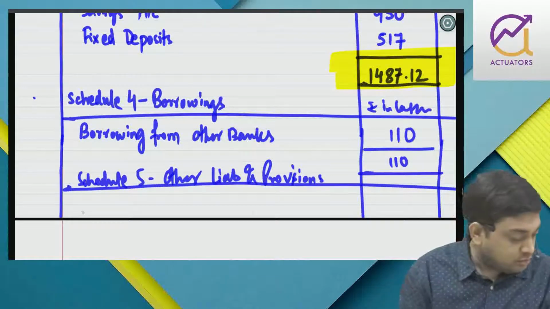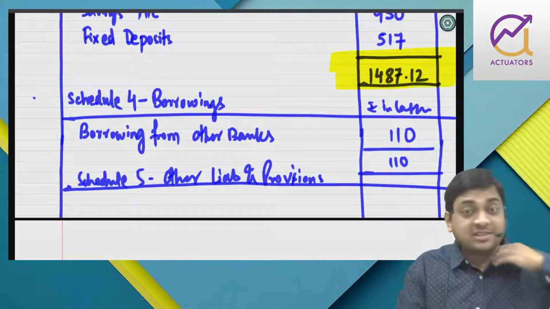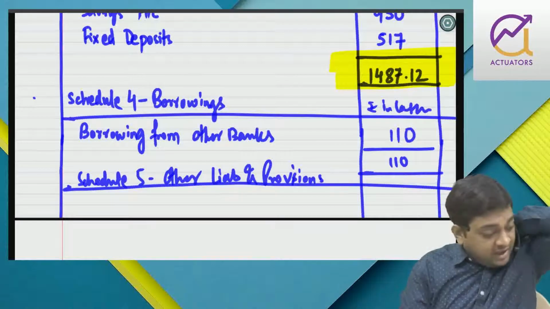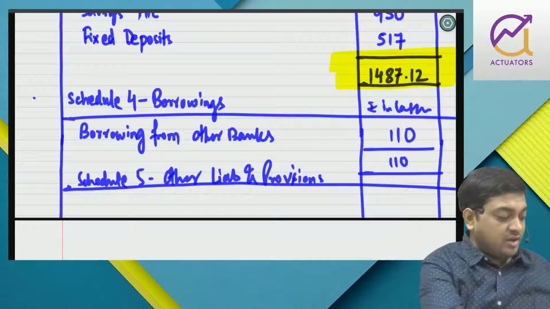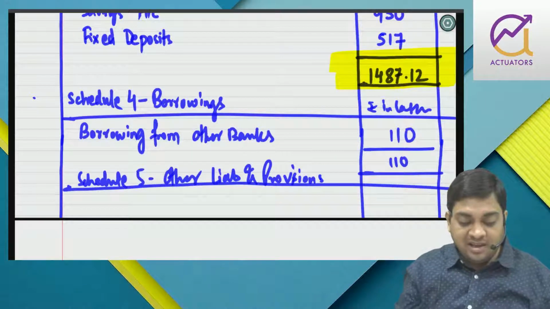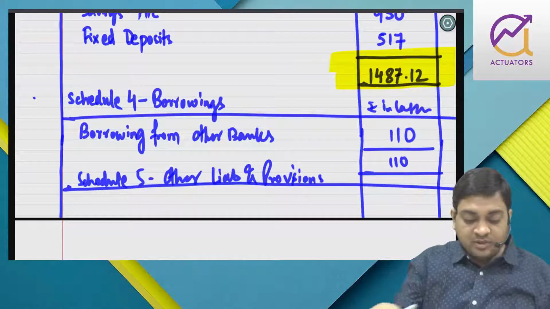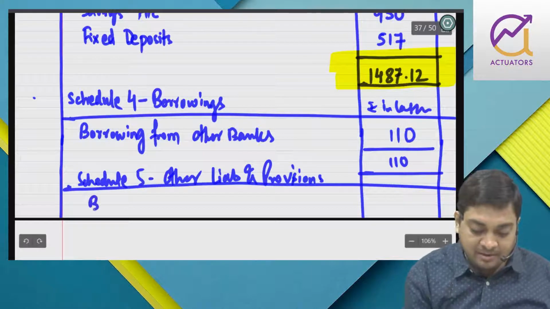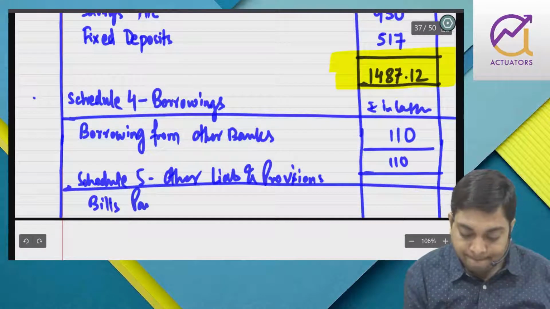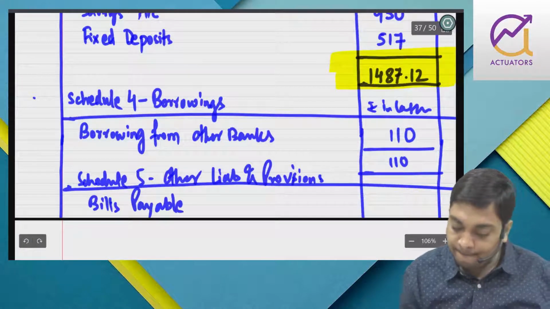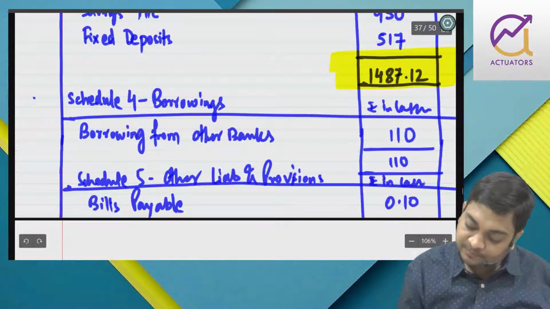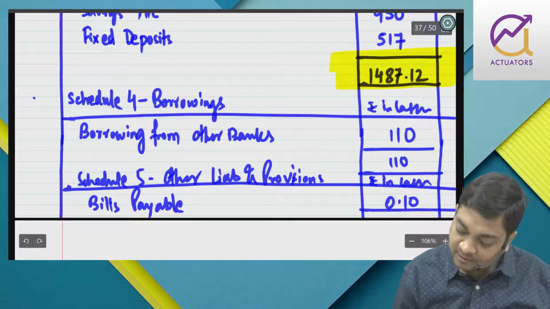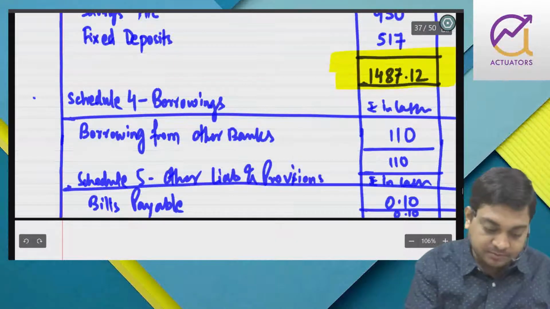See, all the rest of the credit side items you have taken: share capital, statutory reserve, net profit before appropriation, P&L, FD, savings, current, borrowing. So the only left part is bills payable, 0.10.